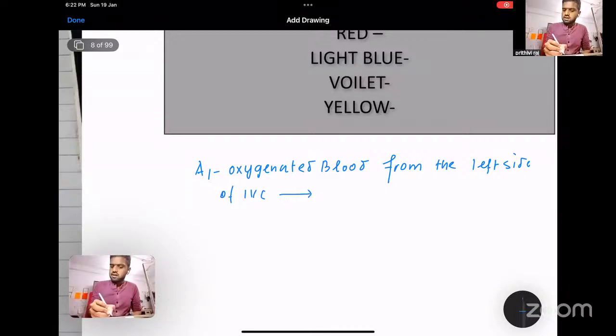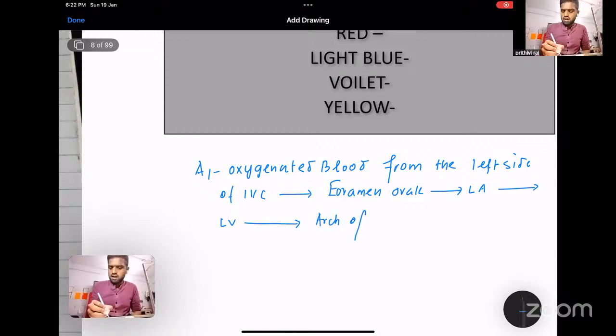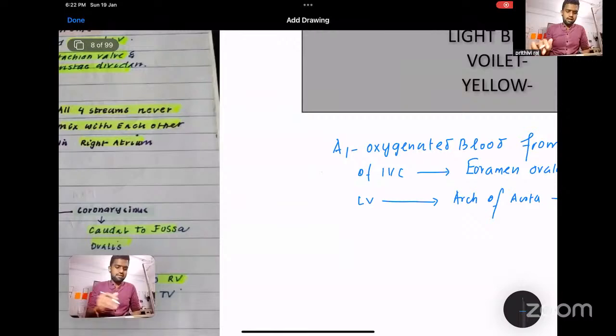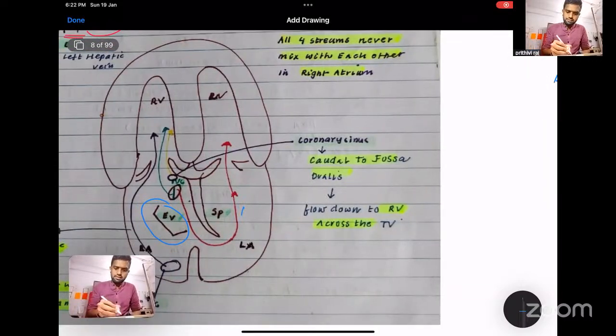It will enter the foramen ovale into the left atrium, then into the left ventricle, then go to the arch of aorta, then to the brachiocephalic trunk and on to the brain. This is A1, which I already told you.